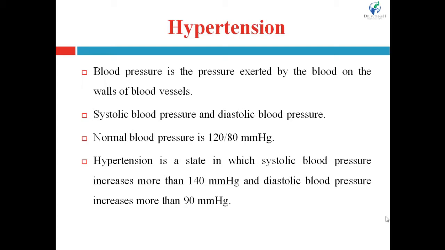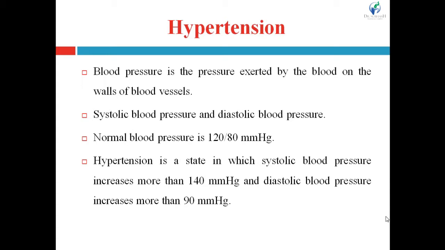The normal value of blood pressure is 120/80 mmHg. 120 is the systolic blood pressure and 80 mmHg is the diastolic blood pressure. This is the normal systolic and diastolic blood pressure.